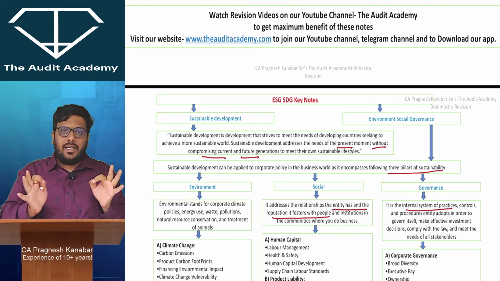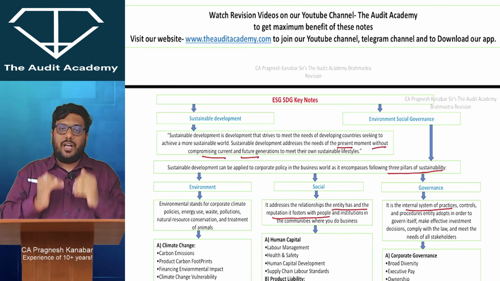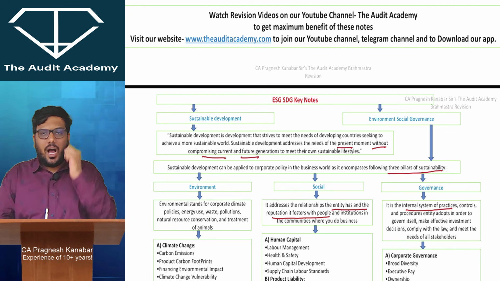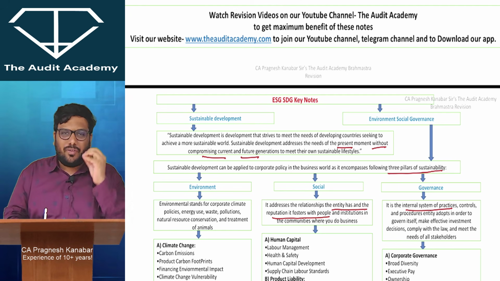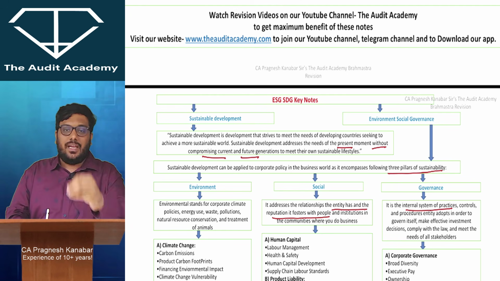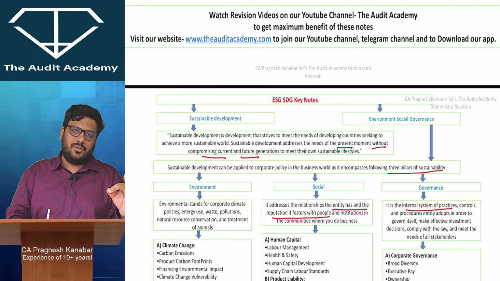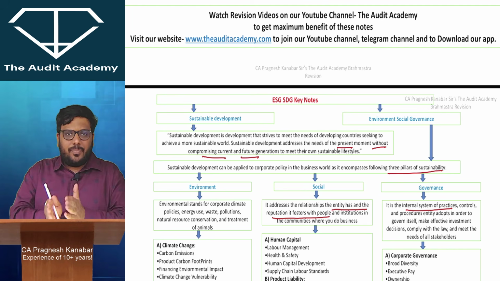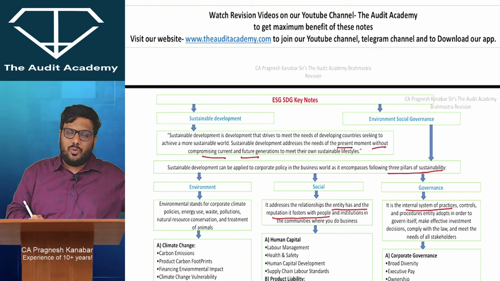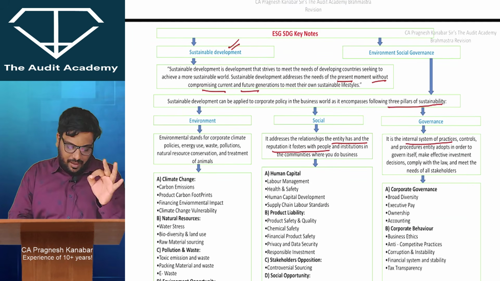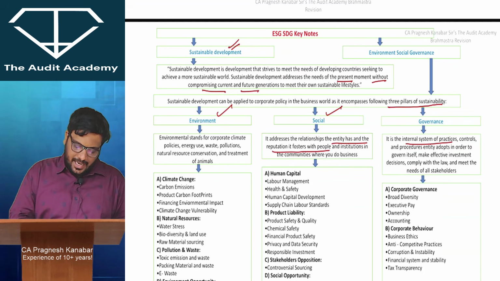For that, various countries have come up with global reporting requirements on how you are producing, whether you are taking care of environment or not, whether you are taking care of human society or not, whether you are maintaining transparency or not. Living your present without compromising the future and ensuring development is called sustainable development, and sustainable development is based upon ESG.